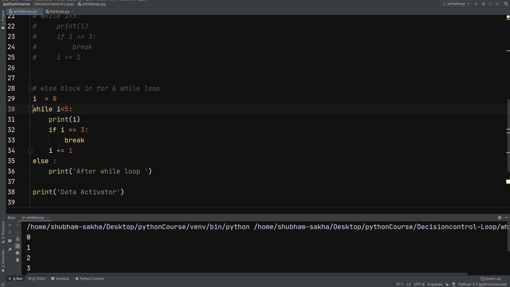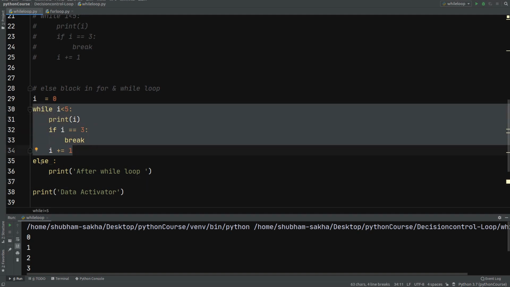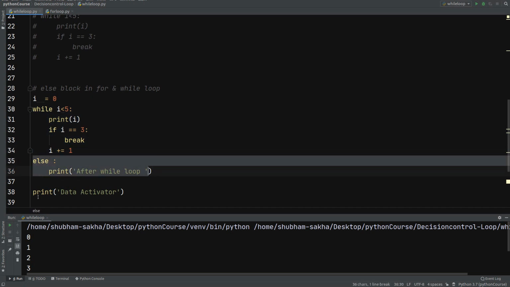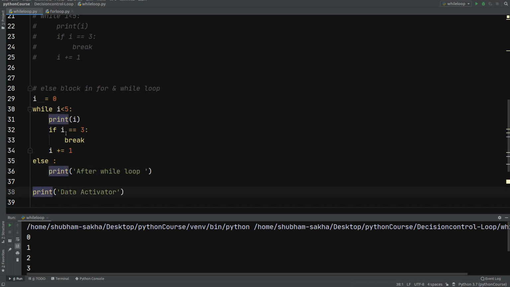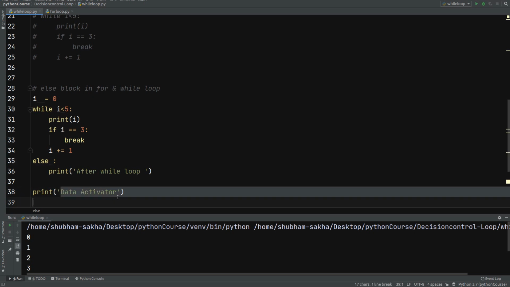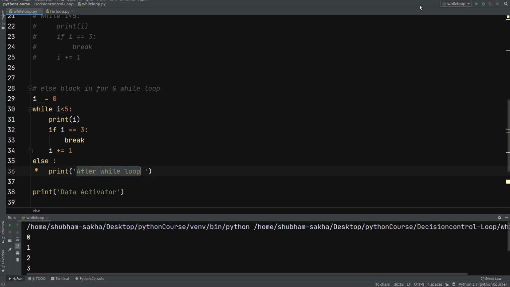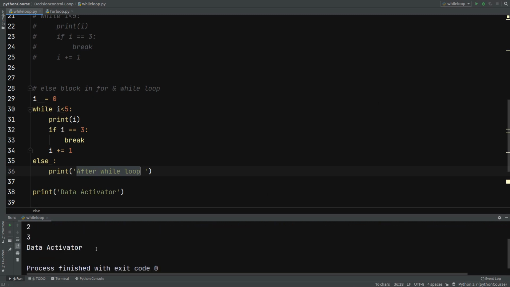First this while block will get executed, and then the else block, and after that this print statement. But in our program we have our break statement. So what will happen, as soon as this I becomes 3, this is going to break the loop. But right now else is also inside our while loop. So if we run this program, 0 1 2 3 will be printed, and after that this data activator will be printed, not this else block. So if I run it, you will see 0 1 2 3 has been printed, and then the data activator.